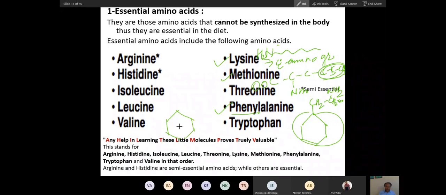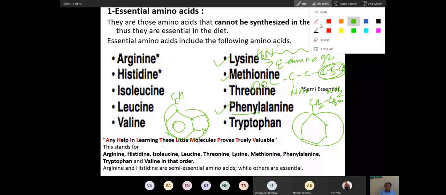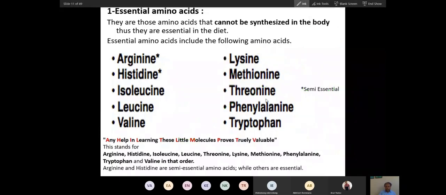This is an aromatic side chain. This is benzene, and with this benzene there is a pyrrole group attached, and this is called tryptophan. So if you can see, all these amino acids have a somewhat complicated type of group attached as the side chain. These are all called essential amino acids.